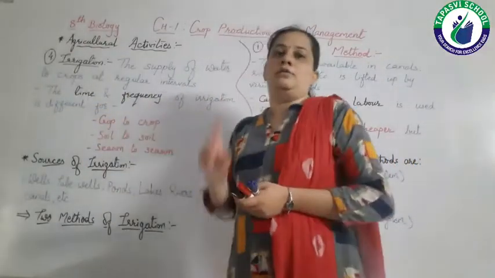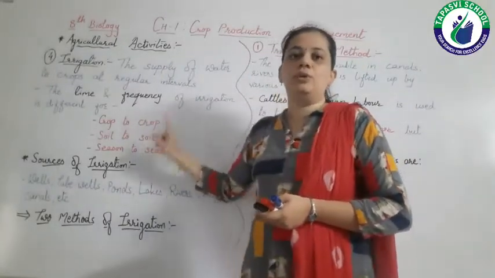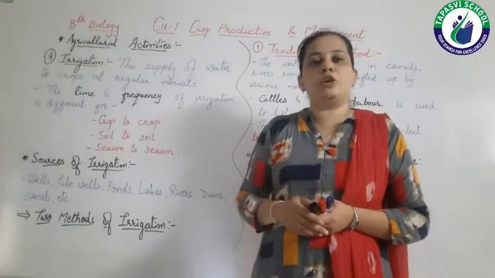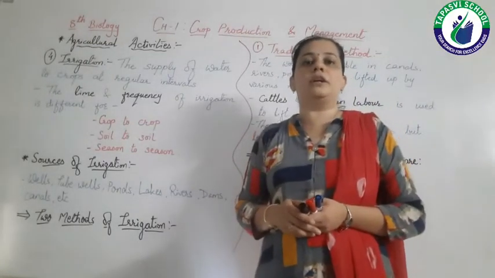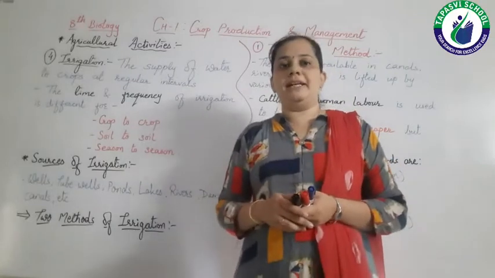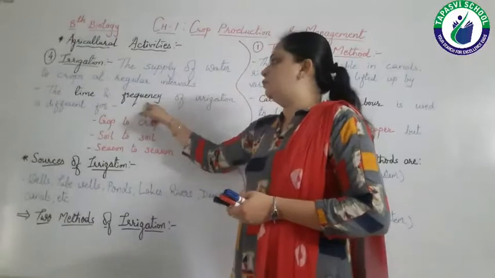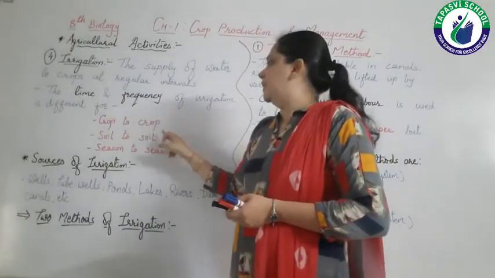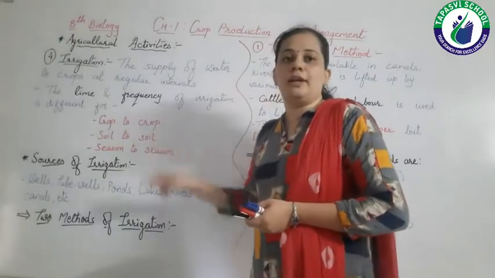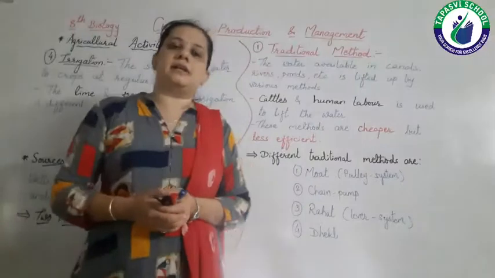It differs in three ways. First, from crop to crop. As I told you, wheat requires less water compared to paddy. Then from soil to soil. Some soils can retain more water than others.